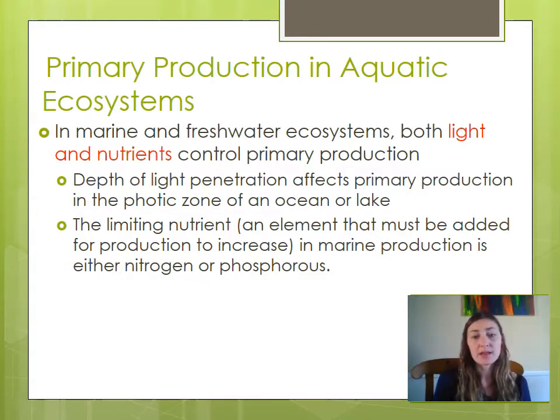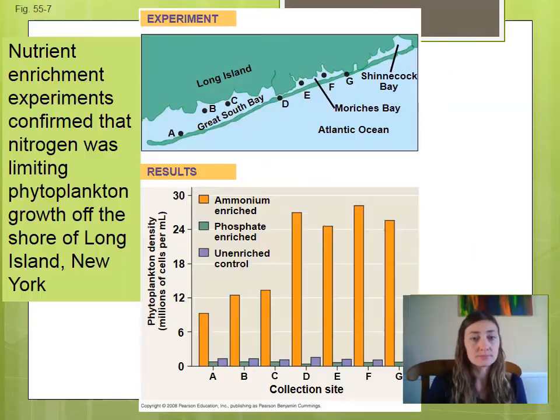Limiting nutrients are elements that have to be added for production to increase. In marine production, it could be either nitrogen or phosphorus that you add. If you have these in larger quantities, you tend to see more primary production for that particular organism, depending upon what their limiting nutrient is, whether it's nitrogen or phosphorus.